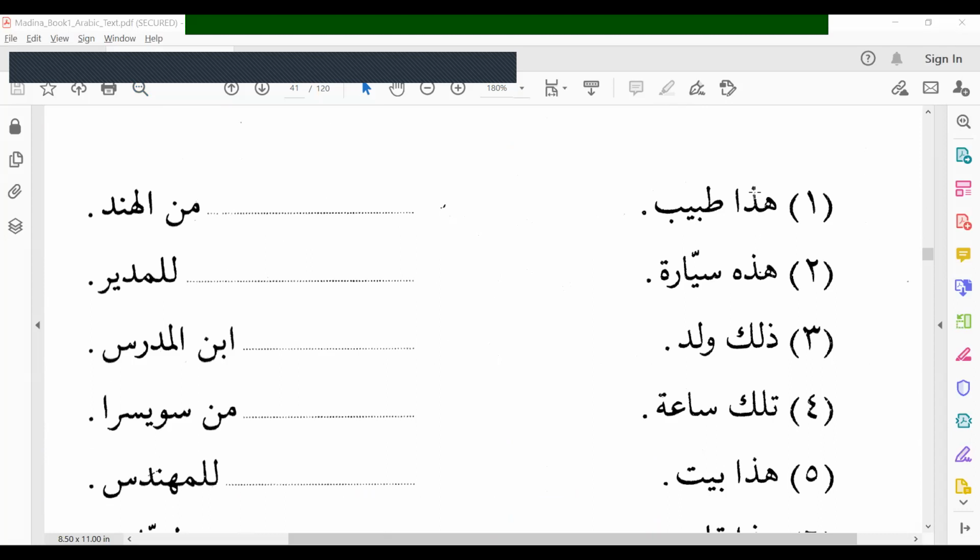Hada tabibun. This is a doctor. Hada tabibu minal Hindi. This doctor is from India. So we have to bring at-tabibi as a ma'rifa. If the noun after hada is nakira, then we have to regard it as information, khabar. If the noun followed by hada takes alif lam, that means it is a badal. Hada tabibu minal Hindi. This doctor. This is a doctor. This doctor.